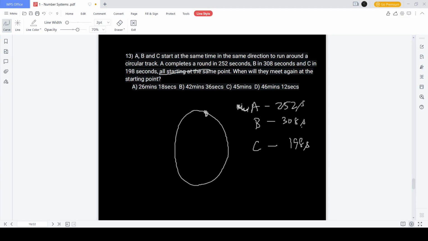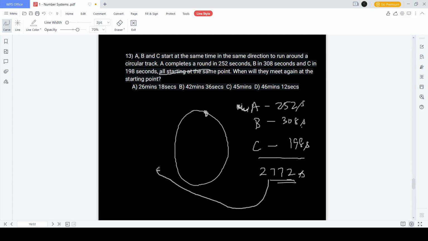So the LCM of these three numbers, 252, 308, and 198, comes as 2772. So they meet at the same point after 2772 seconds.